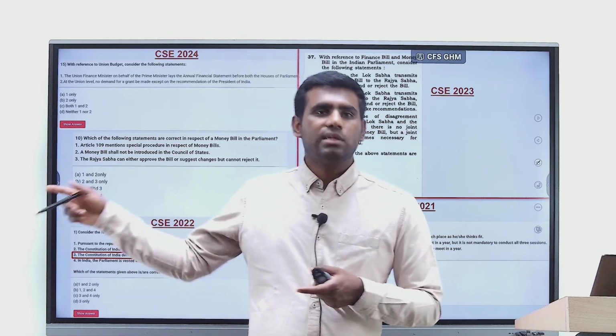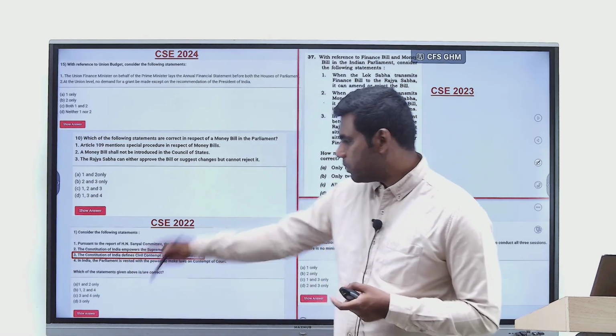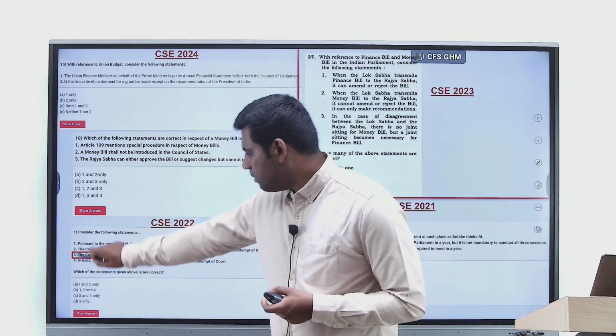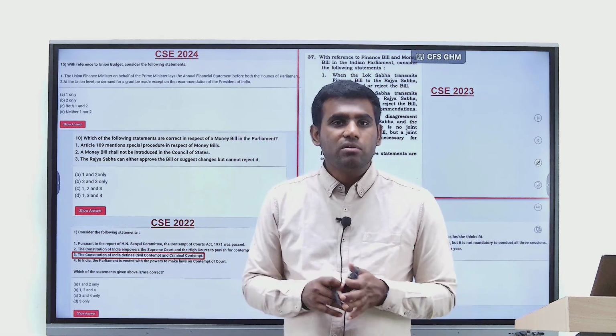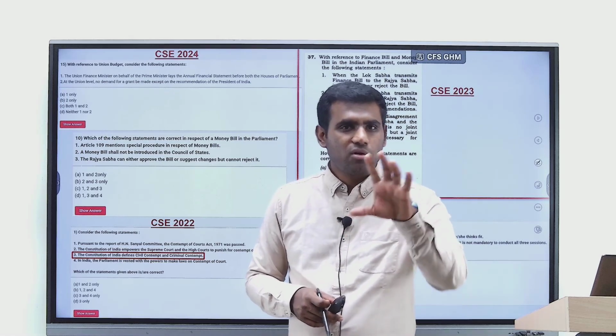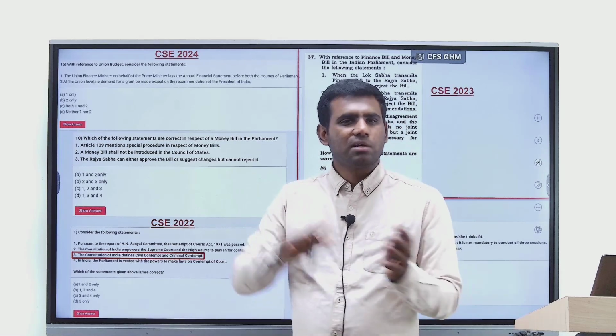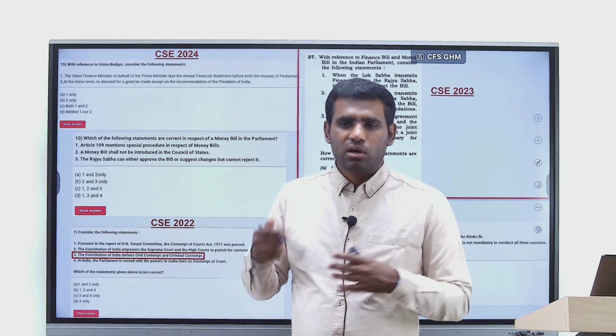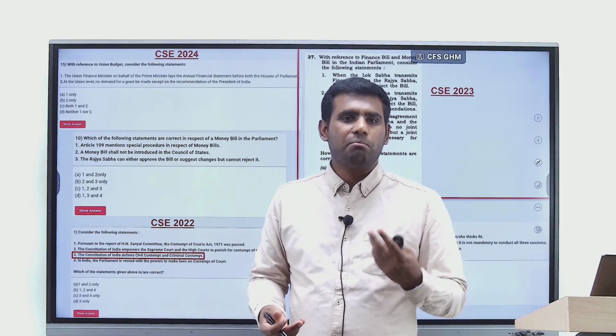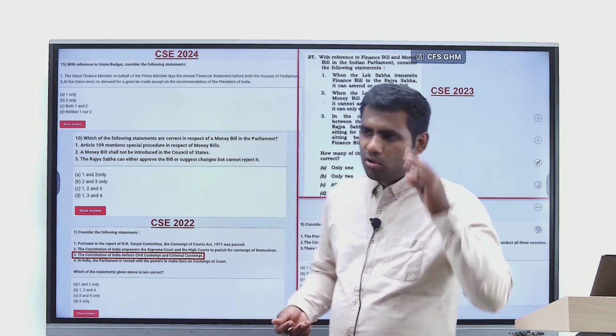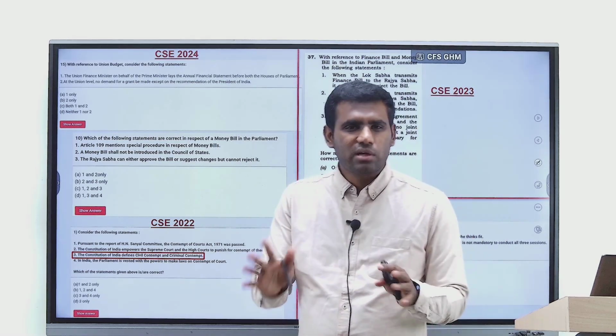But that's what UPSC tests. Look at this particular question asked in 2022. The question is about the different powers of the Supreme Court and High Court to punish for its contempt. Right? Fine, everybody knows what is civil contempt, criminal contempt, and all of that. What are the punishments that can be given? What does contempt mean in the first place? All that is known to most aspirants, whoever reads Lakshmikant.